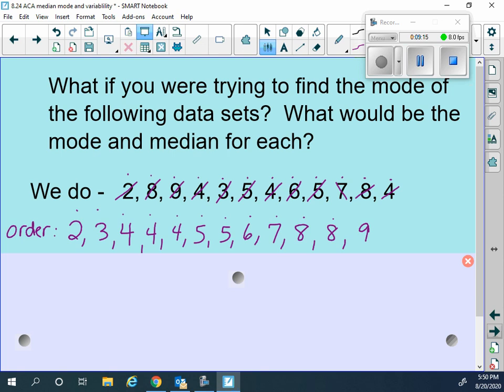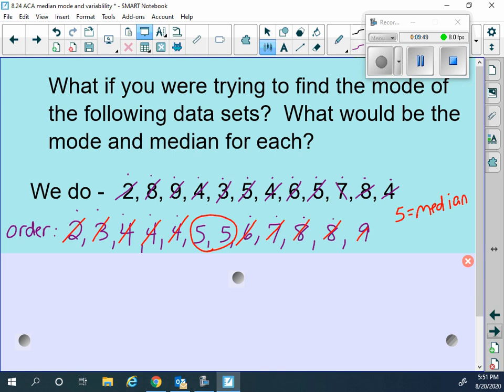Now that I have them in order, the next thing I need to do is start crossing from the front and the back. So I'm going to cross front, back, front, back, front, back. Keep doing that until you are left with just one number. And in this case, those are the same, and that's okay. You know what, you guys? I just realized that that is the median. So 5 is the median.